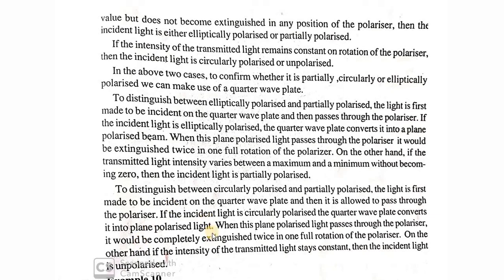If it was unpolarized light, the intensity remains unchanged. That means you can identify it as unpolarized light. And if the intensity varies between maximum and zero, it is circularly polarized light that we have taken. So I hope you have understood.